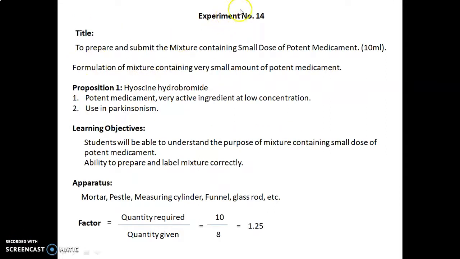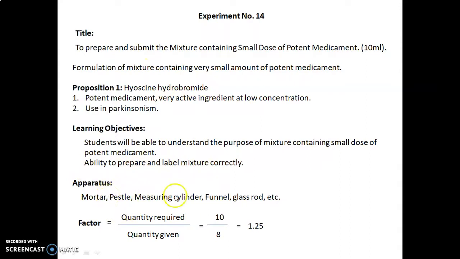So now let's move toward experiment number 14. The title of our today's experiment is to prepare and submit the mixture containing small dose of potent medicament, that is 10 ml. This is the formulation of mixture containing very small amount of potent medicament. Hyoscine hydrobromide is the potent medicament, a very active ingredient at low concentration, used in Parkinsonism. Learning objectives of our today's experiment are: students will be able to understand the purpose of mixture containing small dose of potent medicament and the ability to prepare and label the mixture correctly.